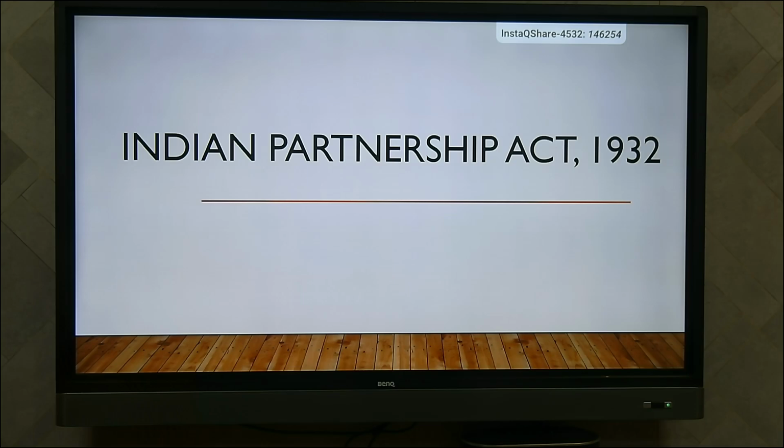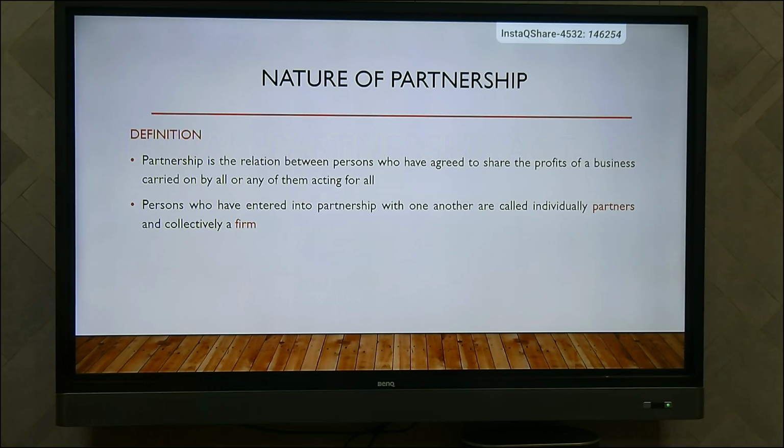Dear students, today we are going to see what is meant by partnership, what are the features of partnership and what are the rights of a partner. What is meant by partnership?